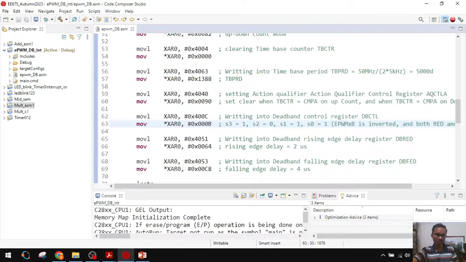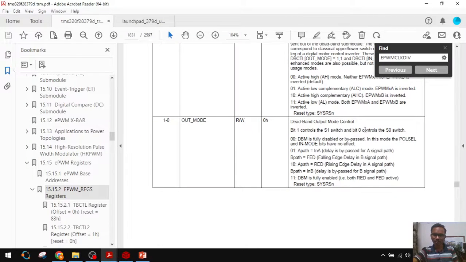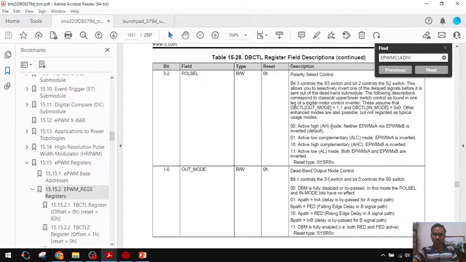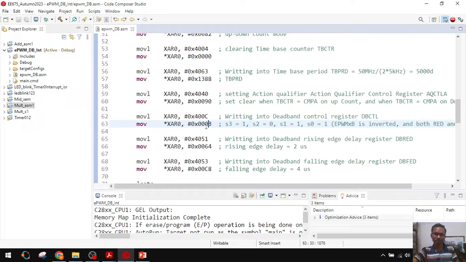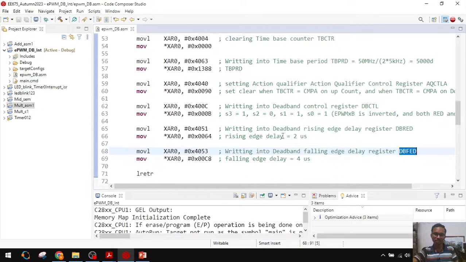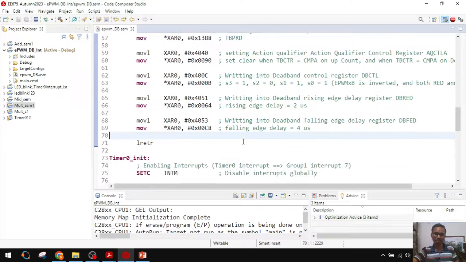That one I am writing here. Here you see bit 0 S0, bit 1 S1, bit 2 S2, bit 3 S3. That's why I followed that. Now 1 0 1 1 B, that one I am loading into the deadband control register. Our deadband configuration is ready. Deadband rising edge delay, falling edge delay we have given. That's all.